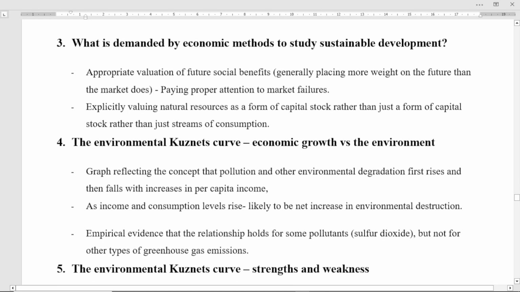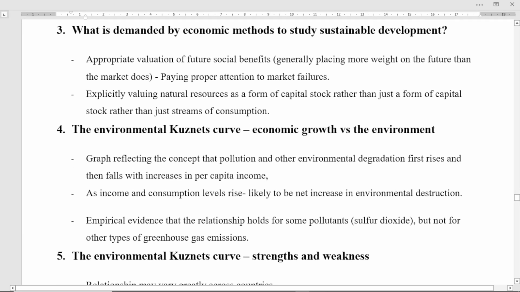What's the demand for an economic method to study sustainable development? What's the demand, right? Maybe appropriate evaluation of future social benefits, generally placing more weight on the future than the market does, right? Paying proper attention to market failure and explicitly valuing natural resources as a form of capital stock rather than just a stream of consumption.